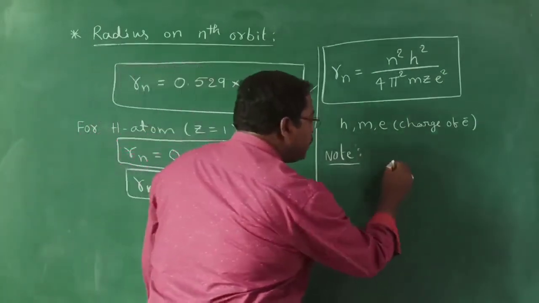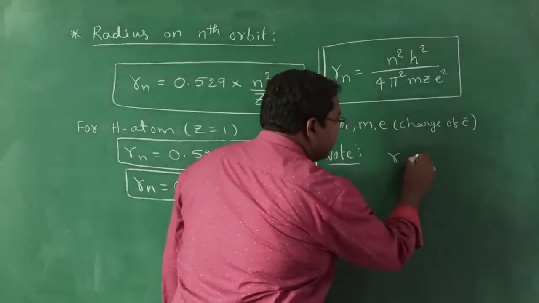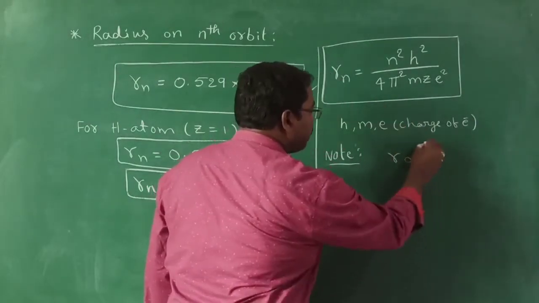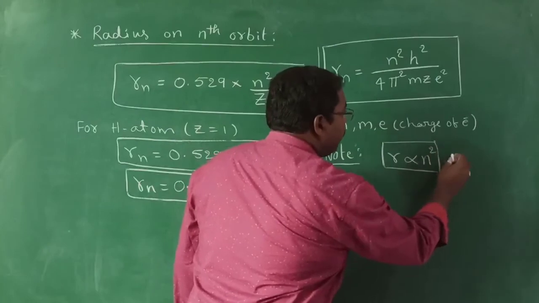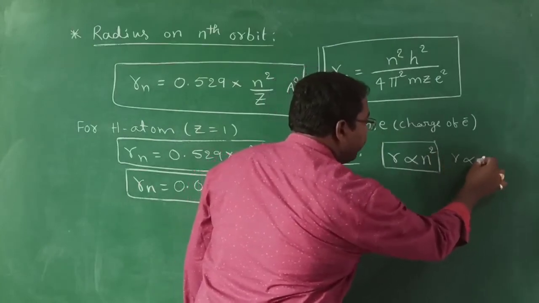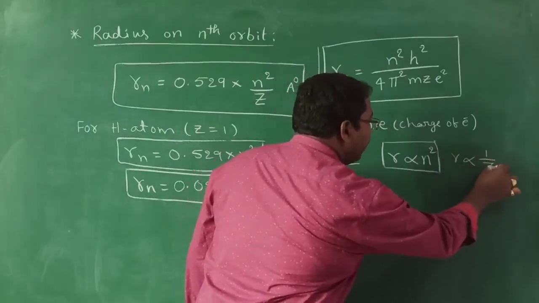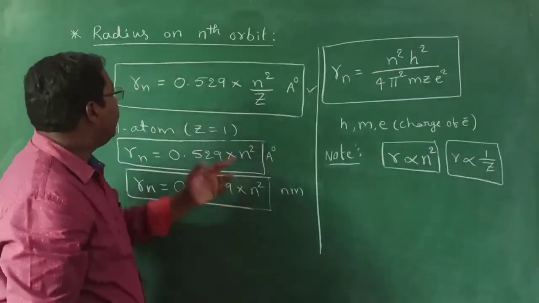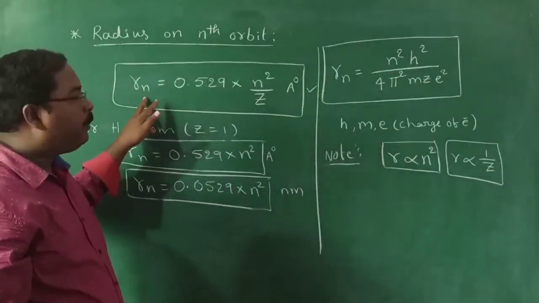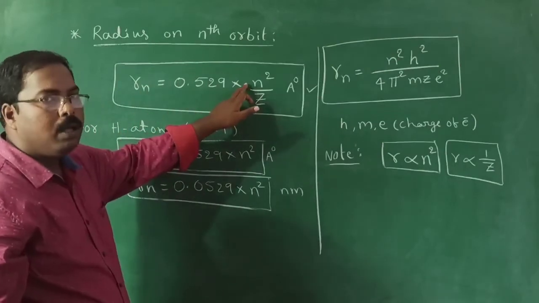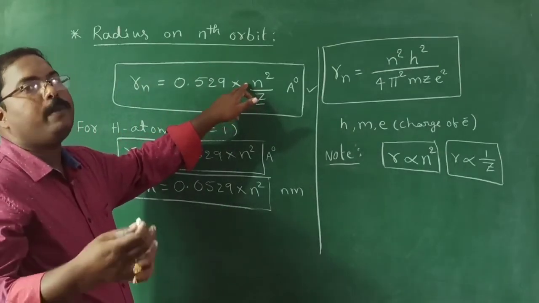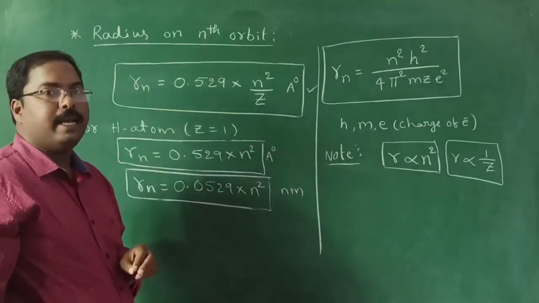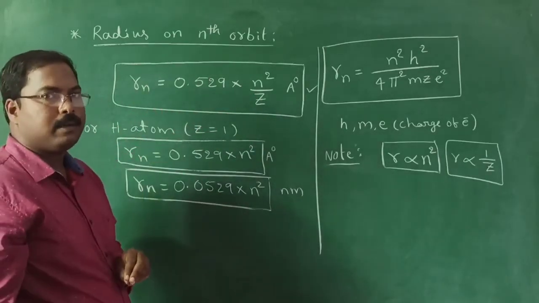So simply we can say radius is directly proportional to n square. We can also say that radius is inversely proportional to atomic number Z. From the formula it is clear that the radius of the orbit is directly proportional to n square, where n is the orbit number, and inversely proportional to Z, the atomic number.